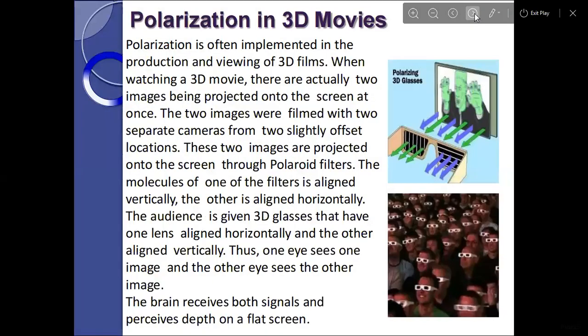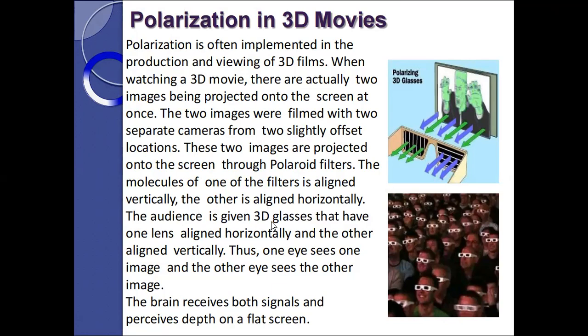So polarization in 3D movies we also use in our real life. Polarization is often implemented in the production and viewing of 3D films. When watching a 3D movie, there are actually two images being projected onto the screen at once. The two images are filmed with two separate cameras from two slightly offset locations. These two images are projected onto the screen through Polaroid filters. The molecules of one of the filters are aligned vertically and the other is aligned horizontally.